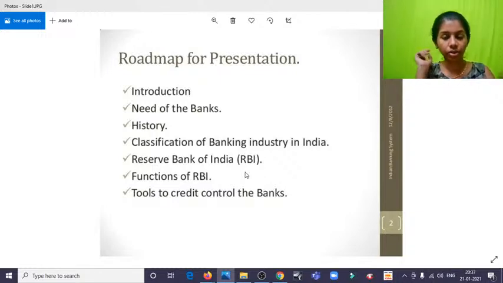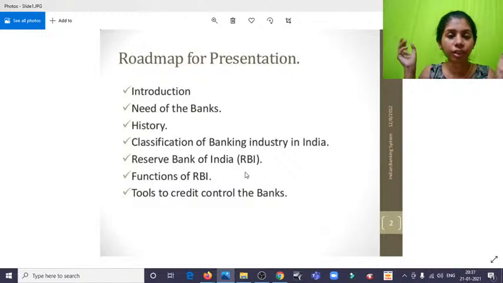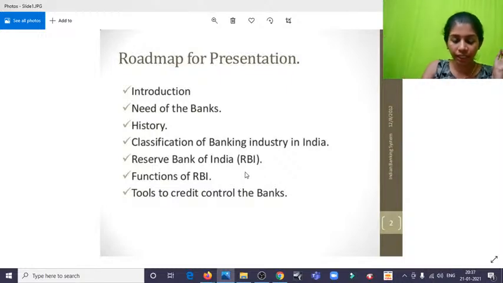Like I said, today we will be discussing what governs, controls and regulates all the financial functions here in India. For that, we need to understand what banking and the financial sector are, and the importance of these aspects in the Indian economy.